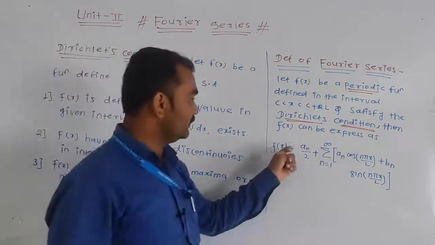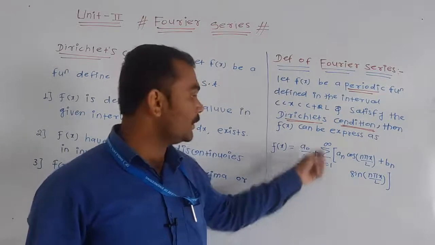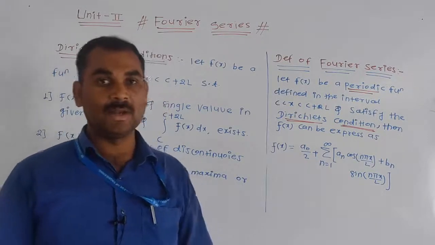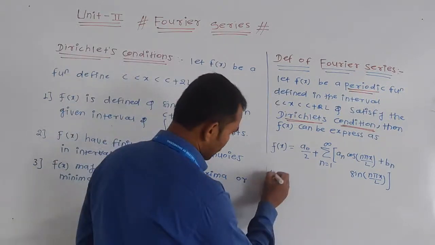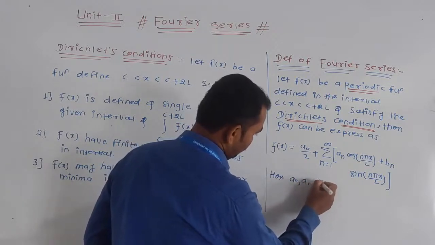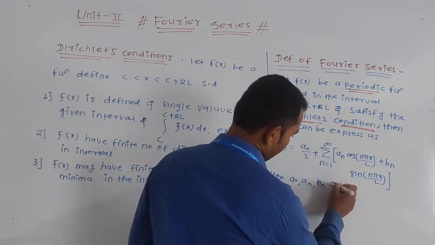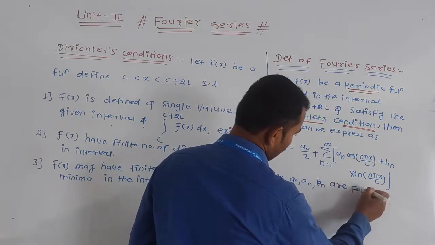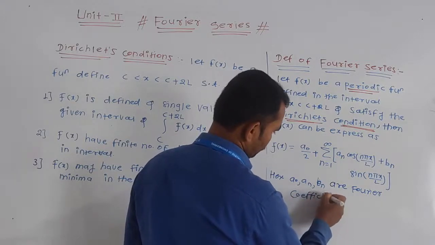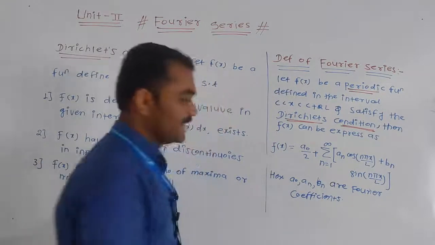Then f of x is expressed as a0 divided by 2 plus summation n from 1 to infinity of an cos n pi x upon L plus bn sin n pi x upon L. Here a0, an and bn are called Fourier coefficients.